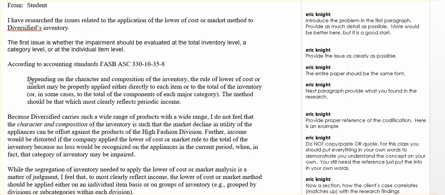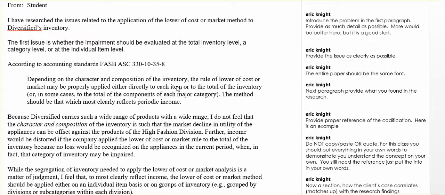Here's another error that I have. This was copied, or quoted. Don't quote. As it says over here, do not copy or paste a quote. I want you to put it in your own words because I want to see that you understand it. So you need to put it in your own words.